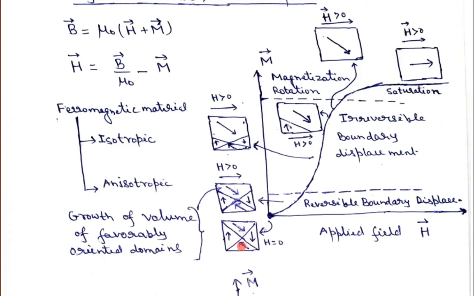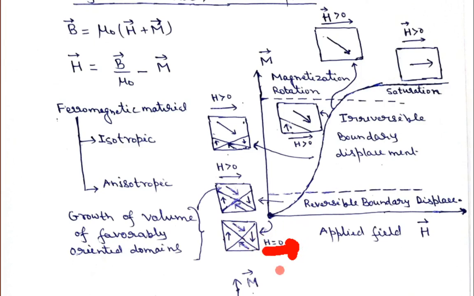If you see here, this is the direction of the magnetic field vector. And if you see the domains, these 4 magnetic domains are there. In each domain the magnetization is along a different direction.